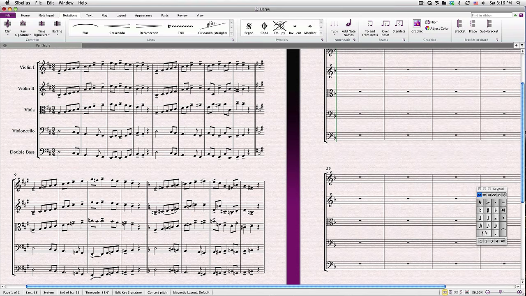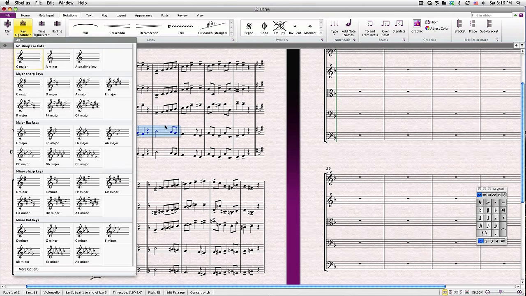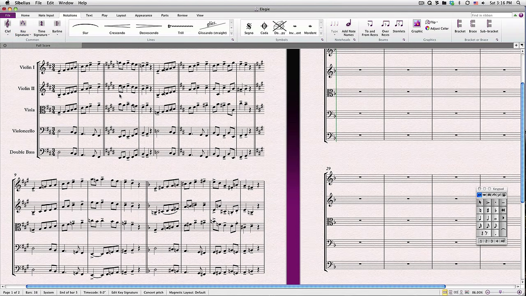Finally, I'll make a passage selection to show Sibelius the exact start and end of my key signature change. Sibelius will restore the existing key signature at the end of my selection, like so. Any of these key signature changes can be selected and deleted by simply hitting Delete.